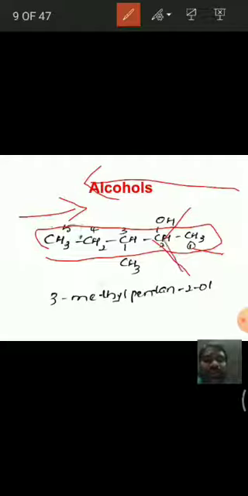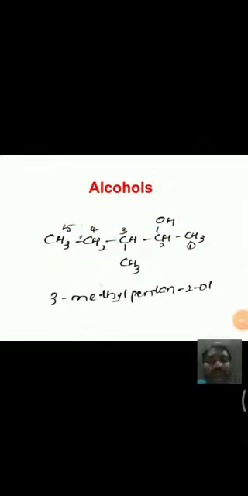At second position OH is there. At third position methyl substituent is there. Hence the name is 3-methyl-pentane-2-ol, or 3-methyl-2-pentanol. Like this we can give name to the alcohols.